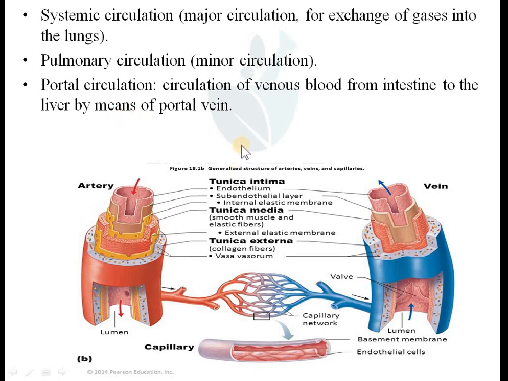As I have told you, there are three parts of your circulatory system: your blood vessels, your pumping system, that is the heart, and your blood. You might have studied blood vessels in 12th as well as in the first year of B.Pharm, but I still want to highlight what is important. There are two major types of blood vessel in the body. First one is the artery and second one is the vein.